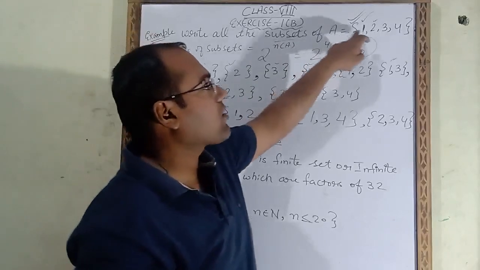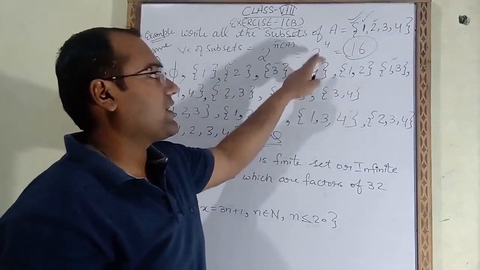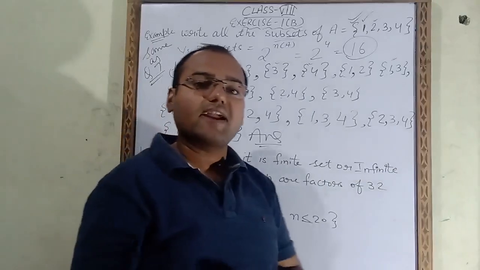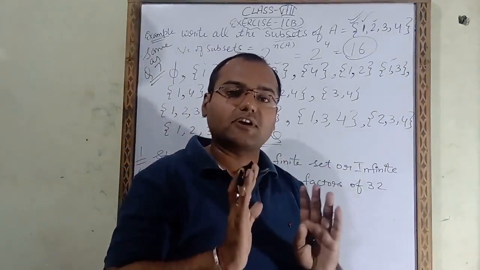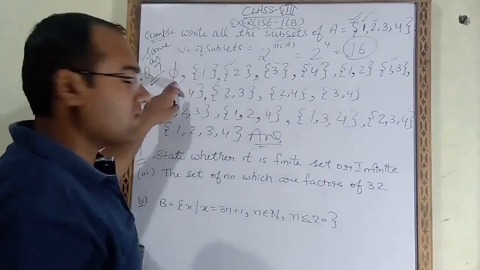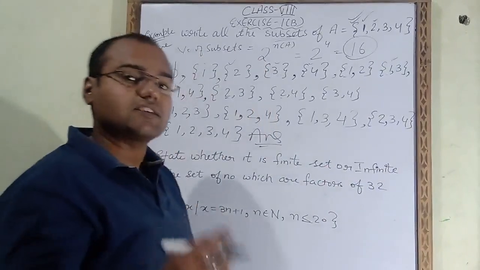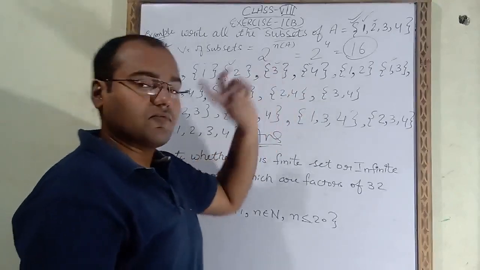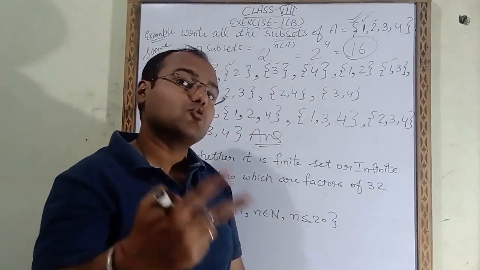So the cardinal number of A is 4, that's why we have taken 2 raised to the power 4. That means the answer is 16, so we have to write 16 subsets. The first subset will be empty set. After that we have to take single numbers: 1, 2, 3, 4. Then after that we have to take 2 numbers.